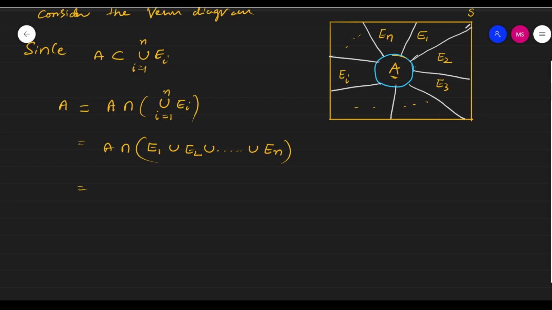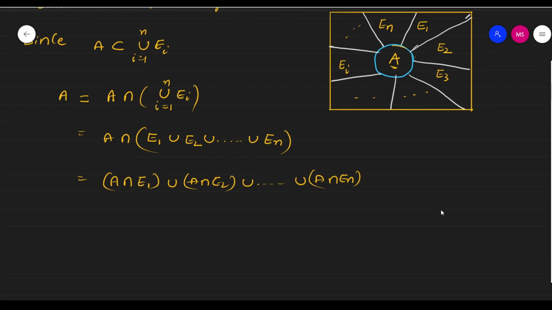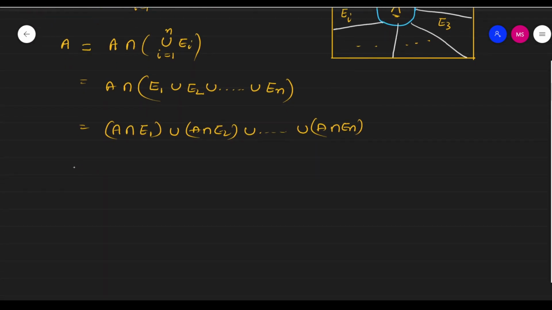That is equal to, again separate that, A intersection E1 union A intersection E2 union and so on union A intersection En, right? So now that is equal to union of i running from 1 to n A intersection Ei.